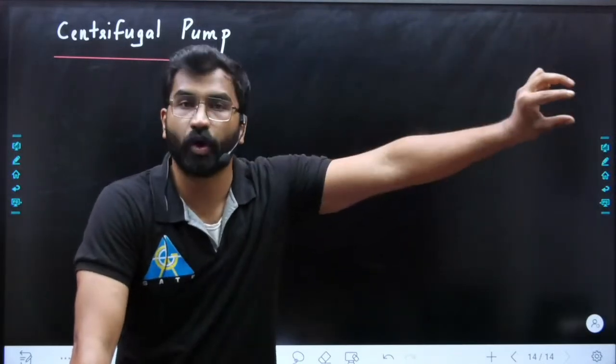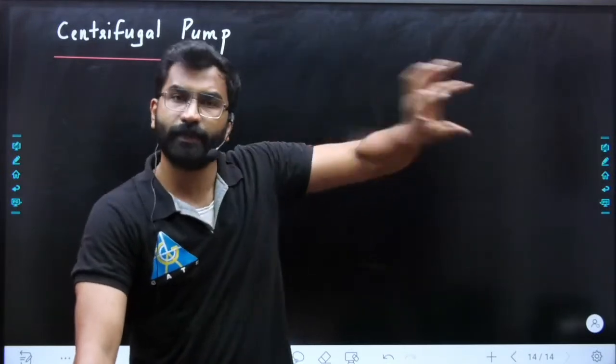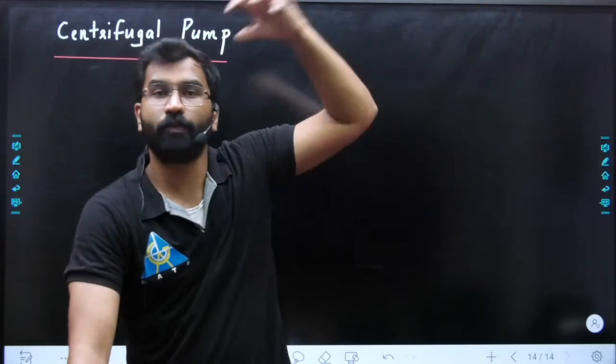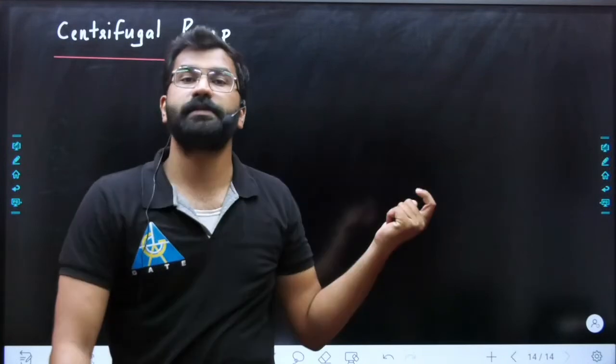For example, we may get constant flow rate only in case of positive displacement pump, a particular value, but we may get more head. In centrifugal pump we may get higher flow rate as well. So that is also important, so those things you can remember.